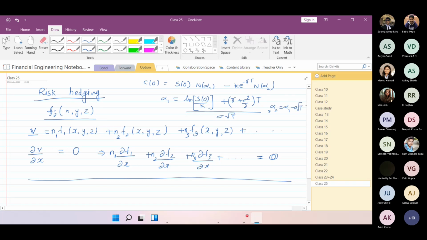Now Akshat, tell me what all variables are there for calculating C naught. What are the variables for calculating the value of C naught? T, sigma, anything else?